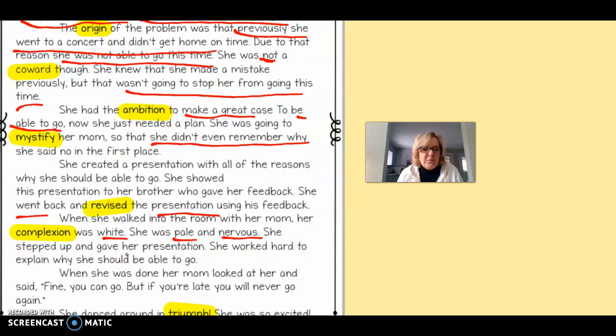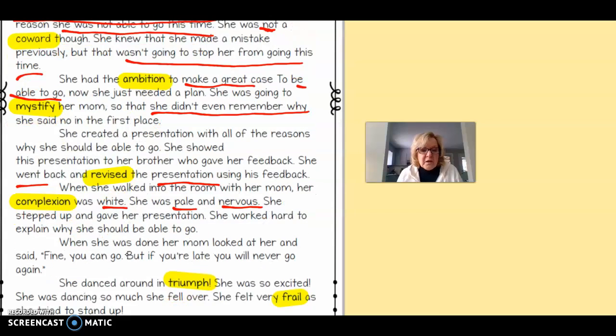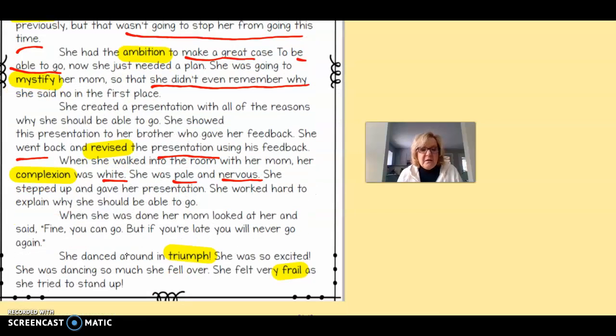When she was done, her mom looked at her and said, "Fine, you can go. But if you're late, you will never go again." She danced around in triumph. She was so excited. So danced around, excited, triumph means she won. She did it. She was dancing so much she fell over.